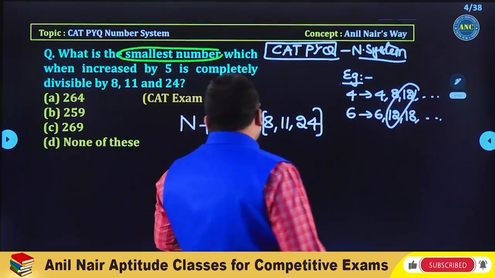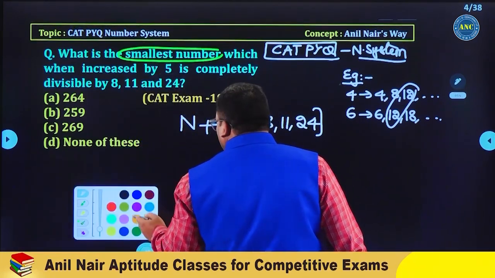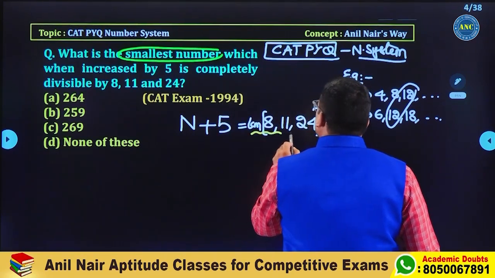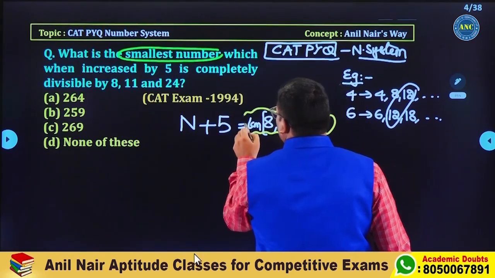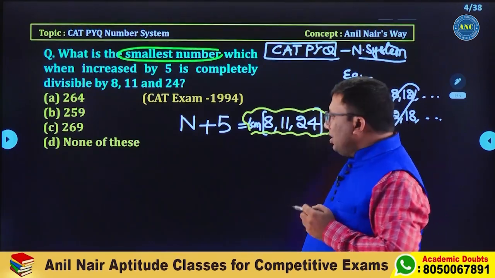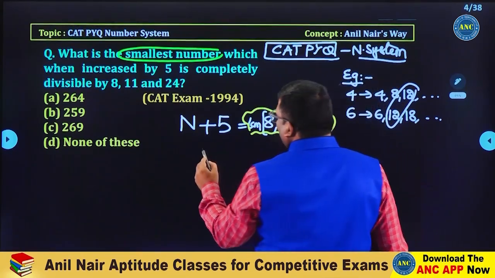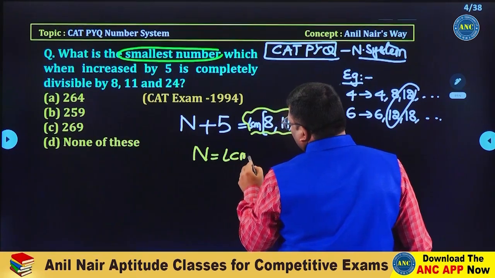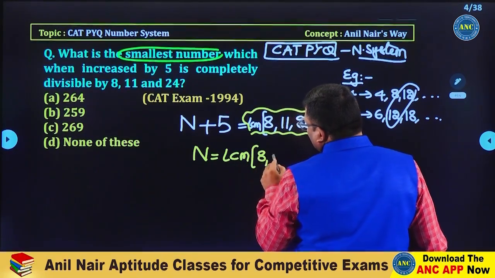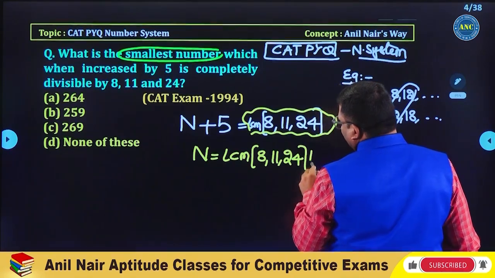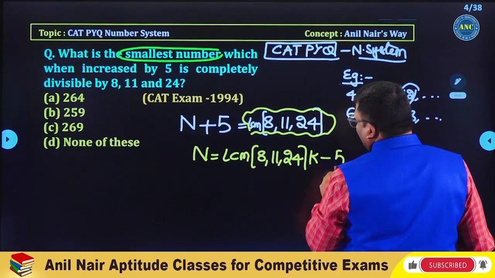So the numbers which are divisible by 8, 11 and 24 will be the LCM of 8, 11, 24. Now if you see, plus 5 goes to the right hand side. This will be n equals LCM of 8, 11, 24 into k minus 5.